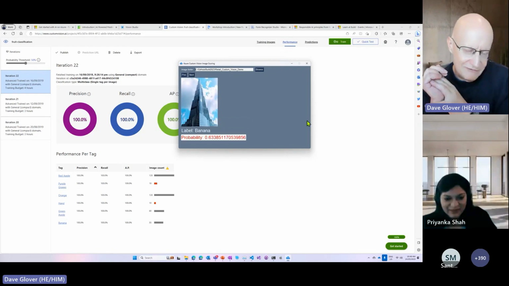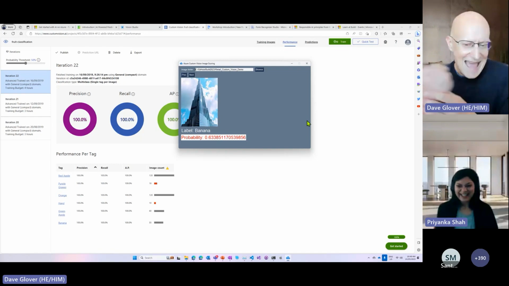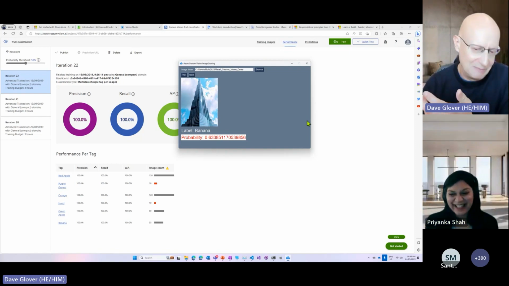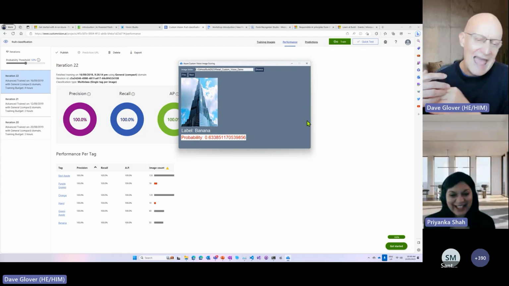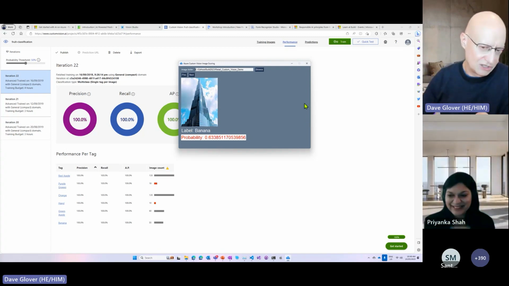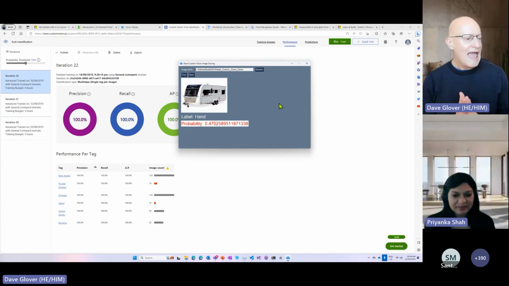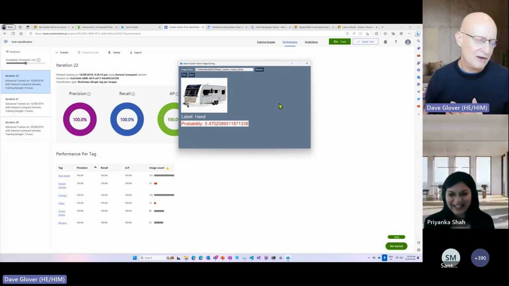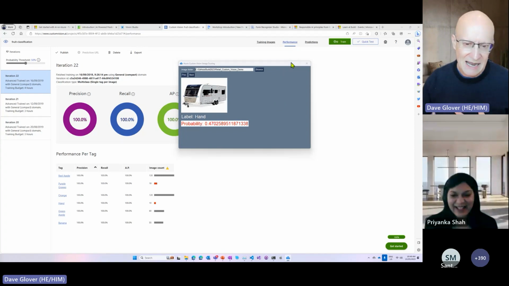Now you can see I threw in a photo of a building. In this case, it's thinking, well, it could be a banana, but it's only 63%. As I said before, I would set a threshold of probably about 80 to 85%, depending on how well the model's been trained. Exactly. And this is a caravan, and it thinks it's possibly a hand, but with a very low probability of that being a hand.